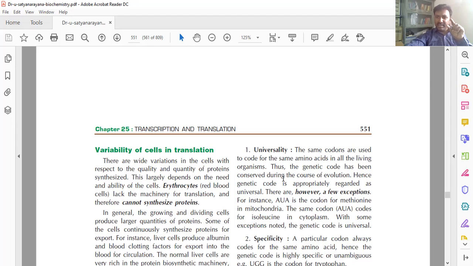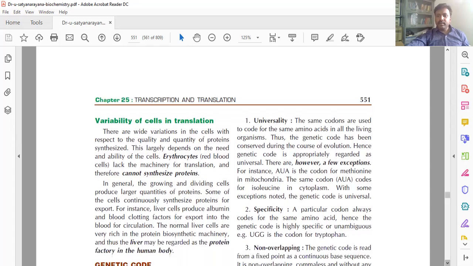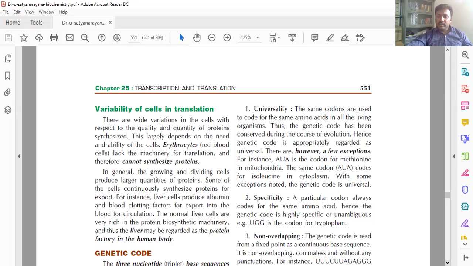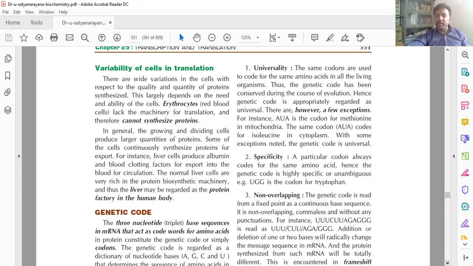They produce this universal and specific. Two to three codons, when mixed, produce one amino acid. I will show you. Okay, two to three codons form one amino acid. That is specificity.